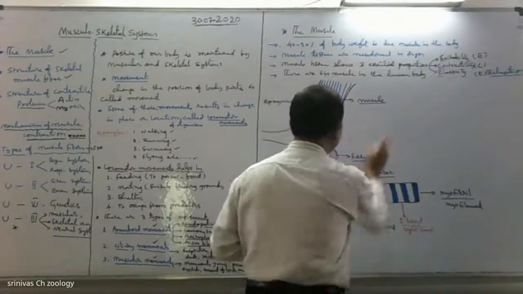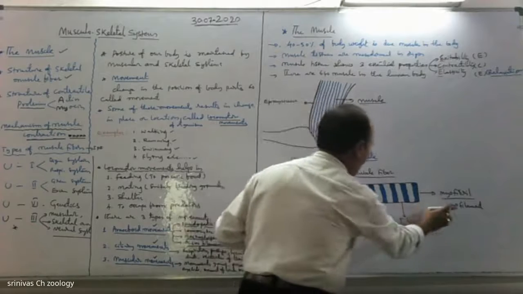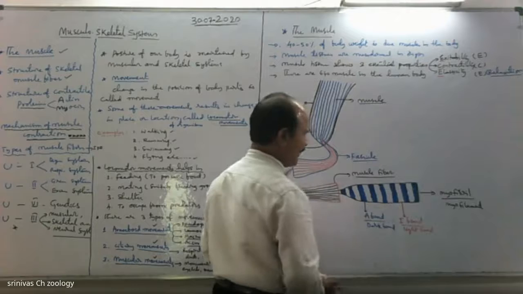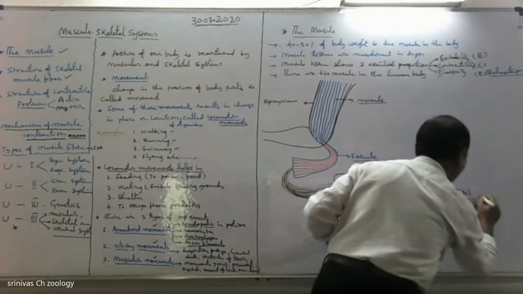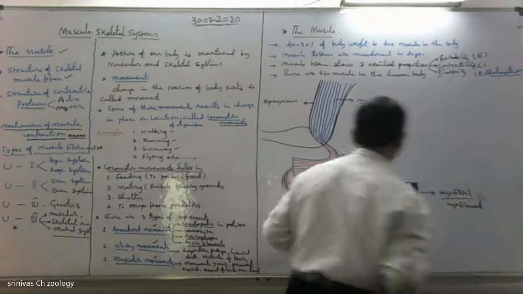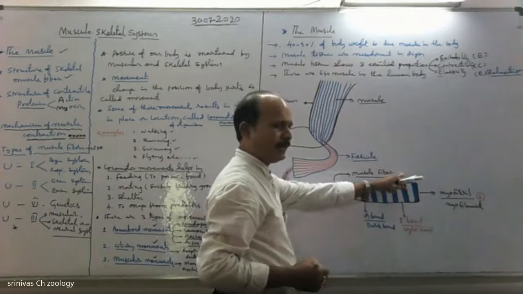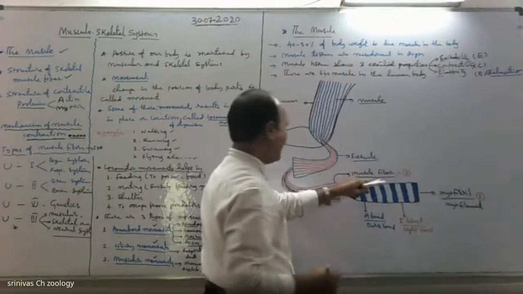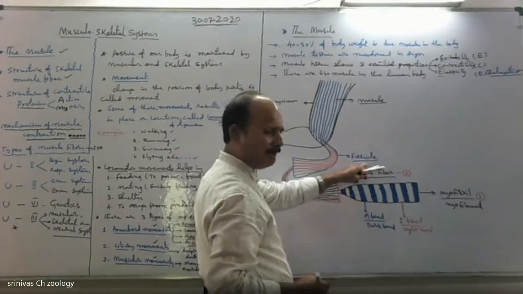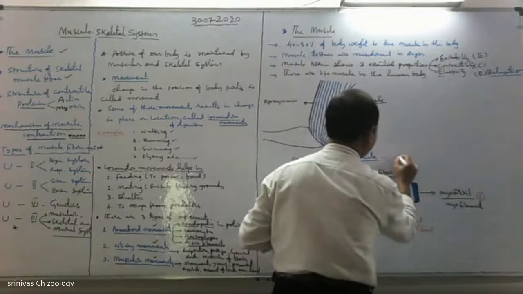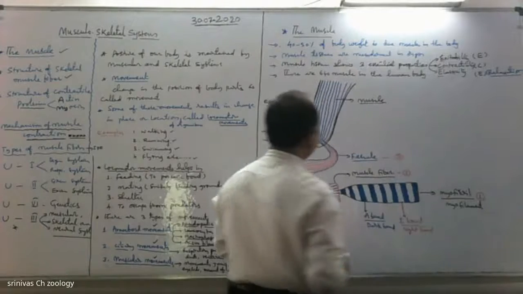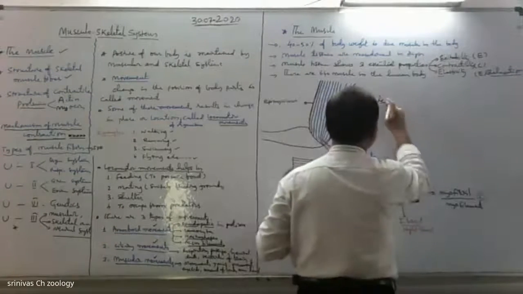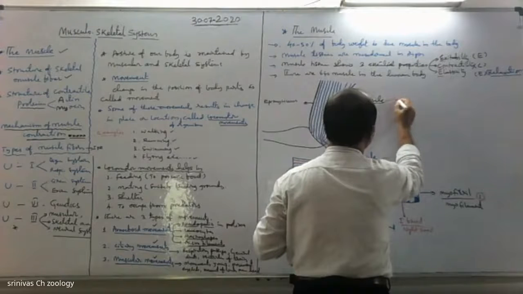See here, bundles of myofibrils form muscle fiber. The sequence is very important. The myofibrils together form muscle fiber. Bundles of muscle fibers together form fascicle. And the bundles of fascicle form a muscle.